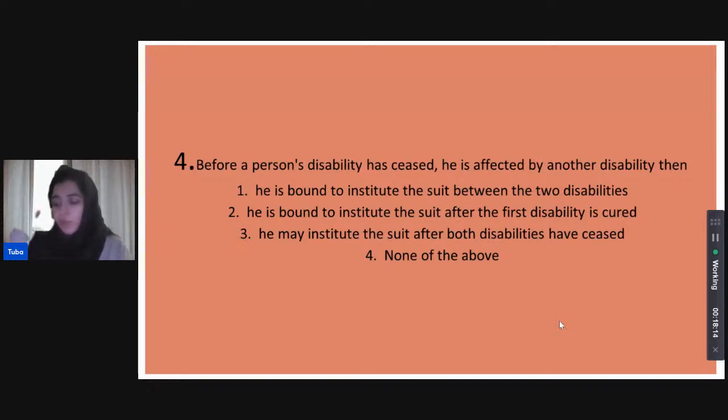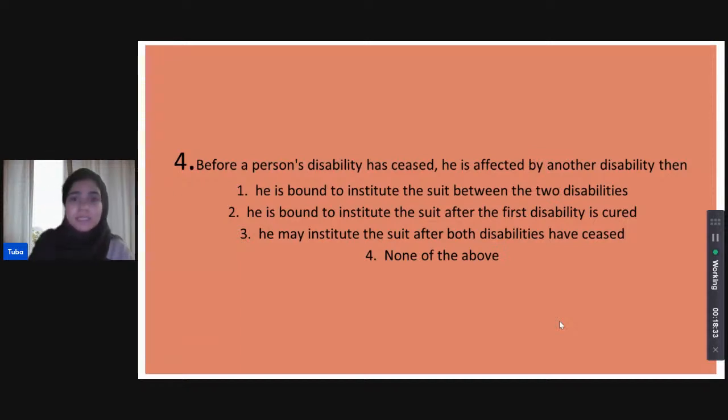So, which of the following is mandated by law in case of a person with disabilities, where he has recovered from one disability, but then he is inflicted with another disability? So, what is the correct legal course of action per the limitation law? What shall be accepted for this person per the limitation law?